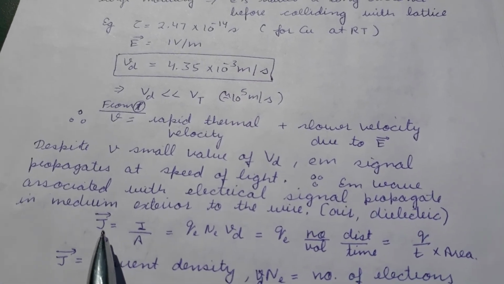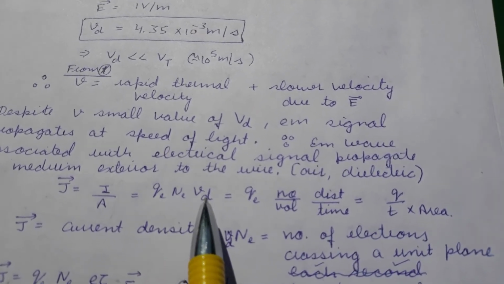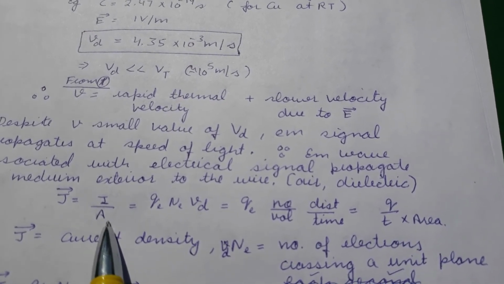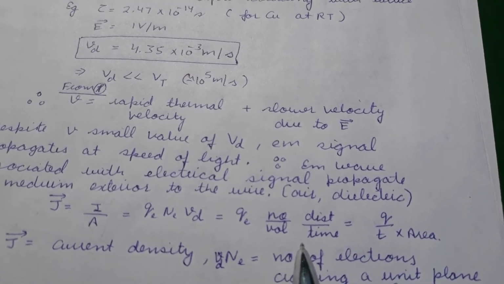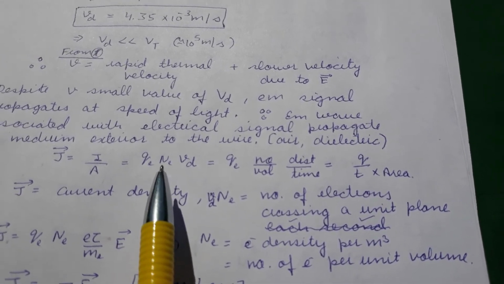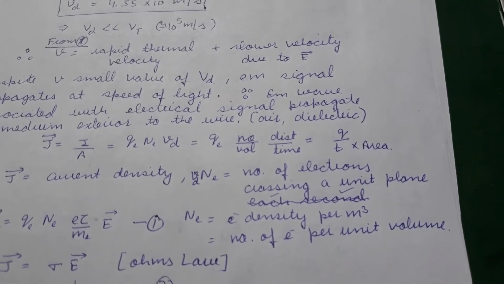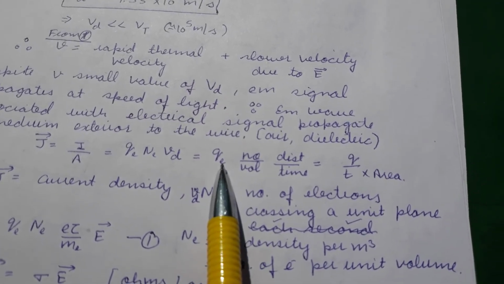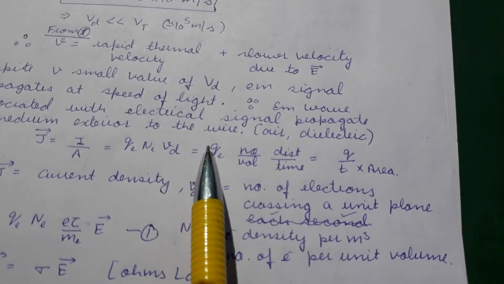Now in order to find current density, which is current per unit area, we see that it is given by q n_e v_d. Now is it really equal to current density, which is current per unit area? Let us check dimensionally if it is true or not. So n_e is the number of electrons per unit volume, drift velocity is distance per unit time, and q is the charge of the electron. So we can just keep q as such, n_e will be number per unit volume, and dimensionally v_d will be distance per unit time.